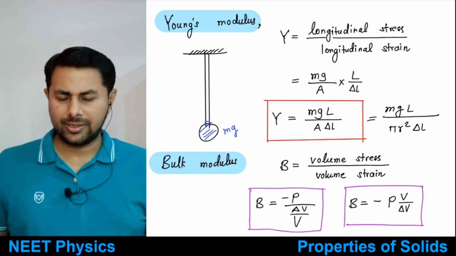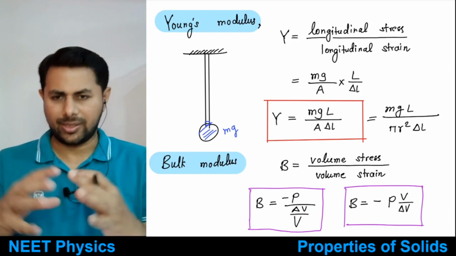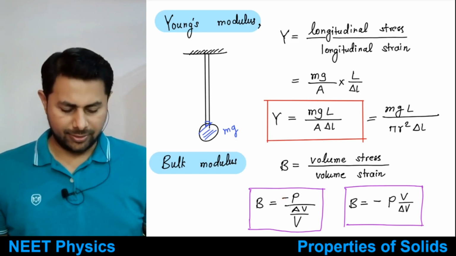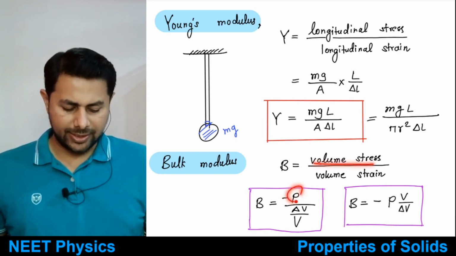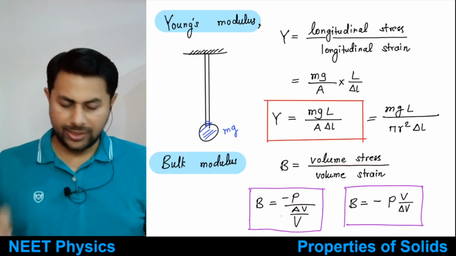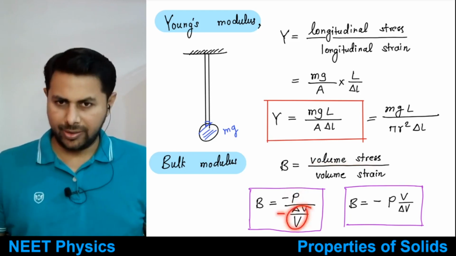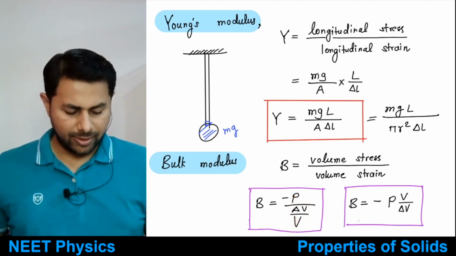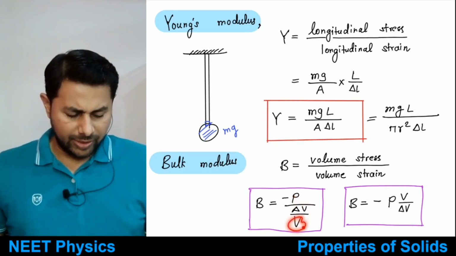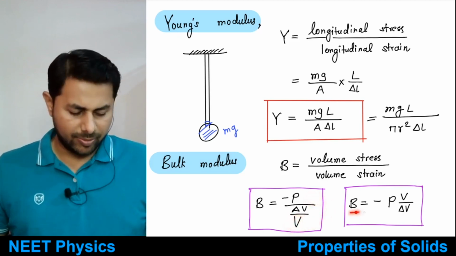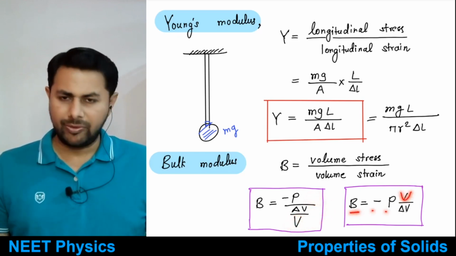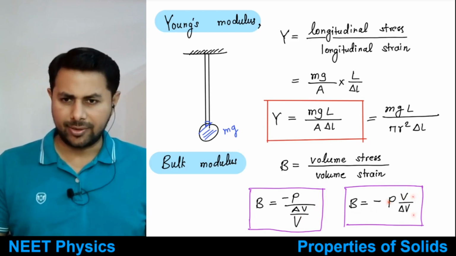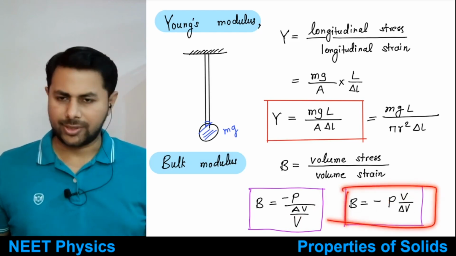If pressure is increased, what will happen to the volume? Volume will decrease, right? That's why there is the negative sign. So volume stress is just pressure, and volume strain is minus delta V by V, because pressure and change in volume are opposite to each other. Then you can move V to the numerator and write bulk modulus as minus P times V divided by delta V.